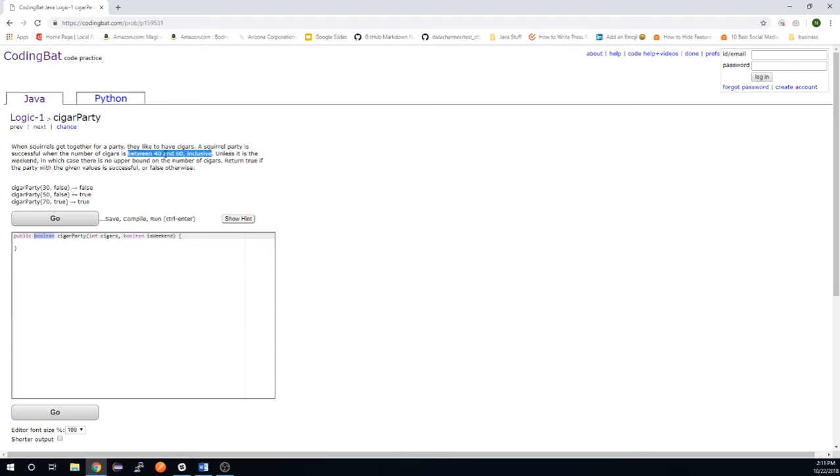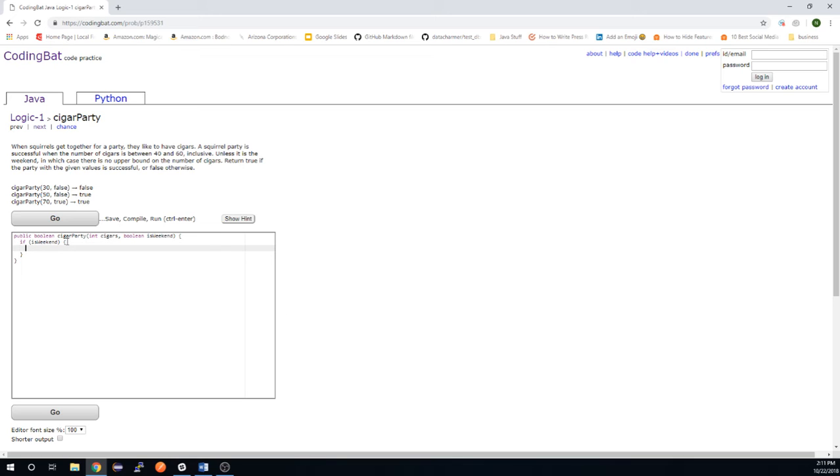So we want to return true if this condition is met, or if it's the weekend, if 40 plus to infinity is met. So we can start by saying, let's say if it is the weekend, so isWeekend. Now the parameter weekend is a Boolean, right? So it's either true or false. Inside of our if statements, we can put a Boolean expression or a Boolean value, anything that evaluates to true or false. Since weekend is a Boolean, it will be either true or false, meaning it fits right here in the parentheses of our if statement.